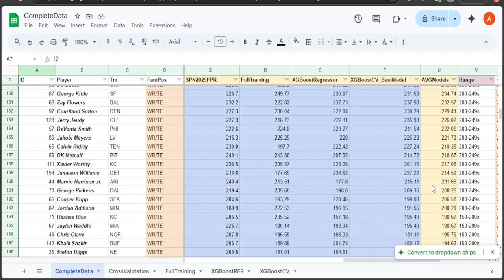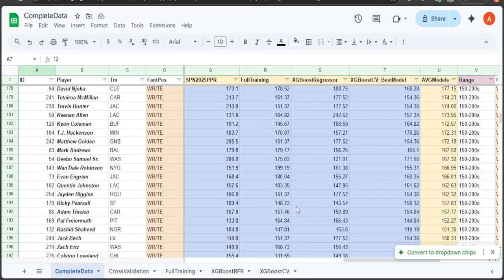Mostly Marvin Harrison 211. Our models were more on the low end for Marvin Harrison, and ESPN's was more optimistic. That's why it's getting this 211, which I would hope he would score more than, maybe close to 250. So we'll see what happens there.